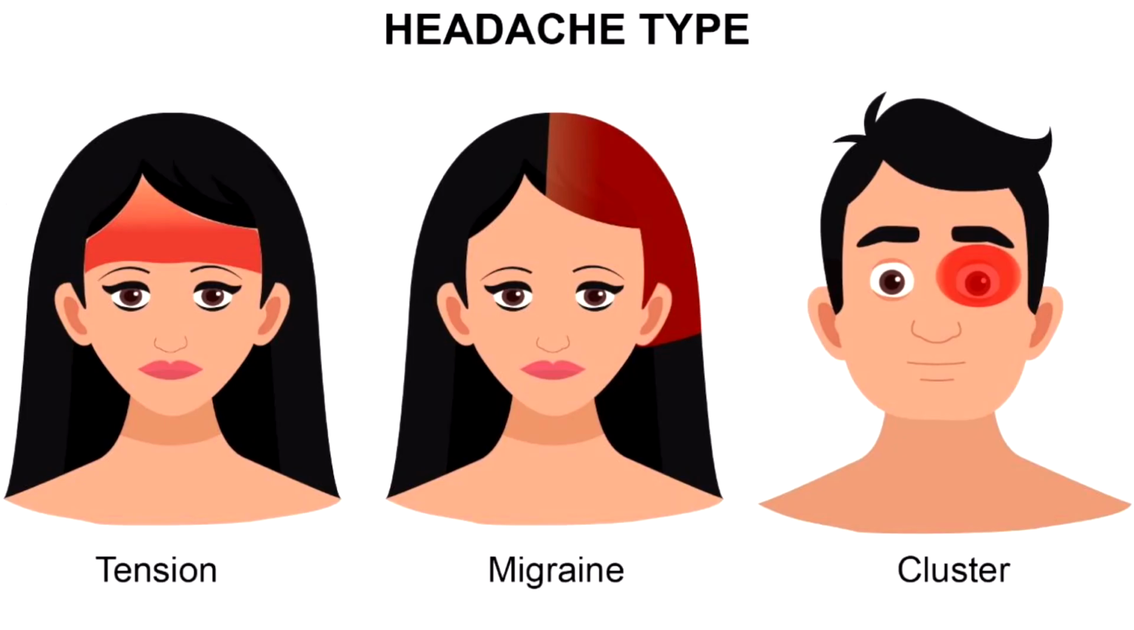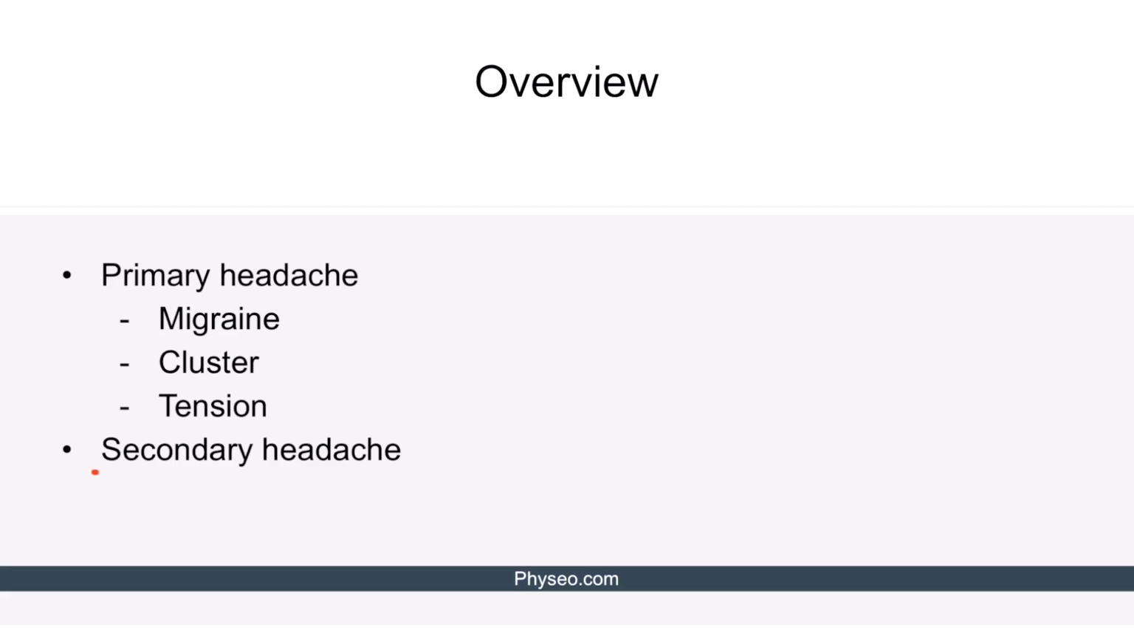In this illustration, we can see the comparison of all three types of headaches. Please remember that migraine and cluster headache is unilateral, while a tension headache is bilateral. Also remember that cluster headache is commonly periorbital and is more prevalent in men. On the other hand, migraine and tension headache are more prevalent in women. Let's move on to secondary headaches.